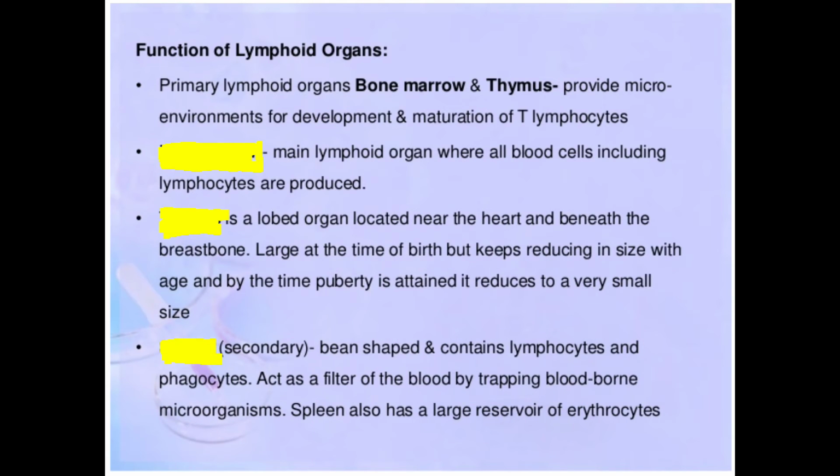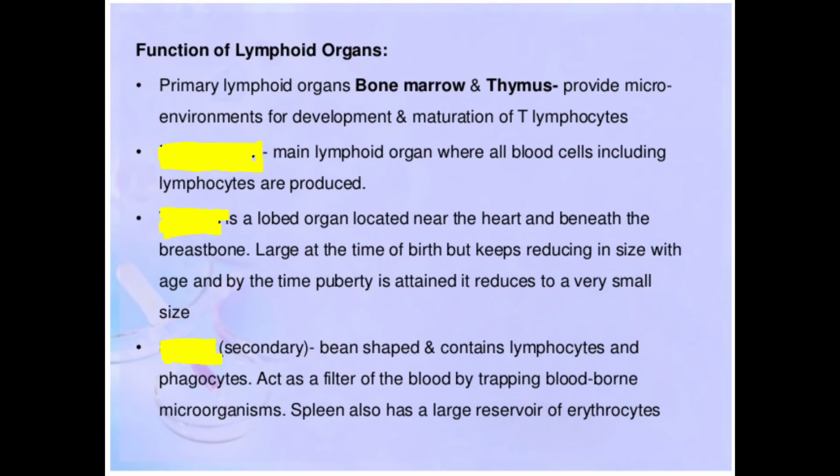So next is the function of lymphoid organ, okay. So we already know that bone marrow and thymus are primary lymphoid organs, where the origin, maturation and the proliferation of the lymphocyte will occur, right. These primary lymphoid organs will provide micro environments for development and maturation of T lymphocyte. एउटा small environment दिन्छ, जसमा चाहिँ T lymphocyte के हुन्छ, mature हुन्छ, okay.